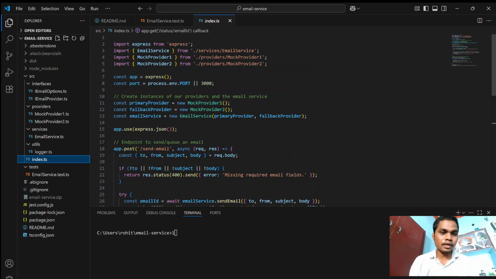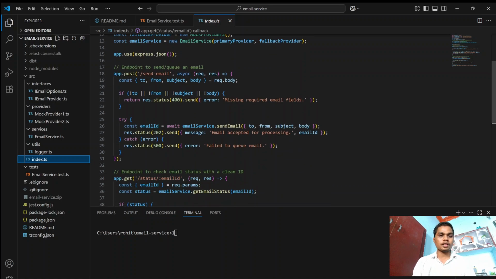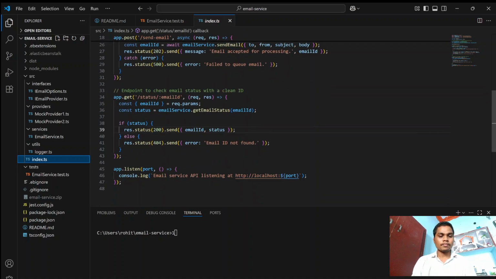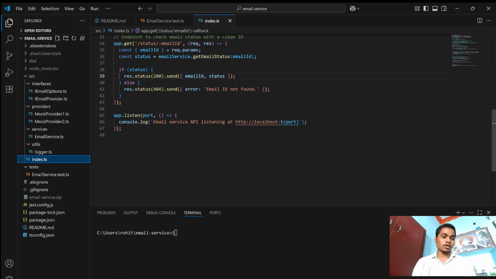As you can see here is the email service. This is the workflow of the business logic. In this code it contains API routes also, like send email and status, with the API listening on POST. I'm going to explain this later also. I'm just telling you everything to know about the concept.